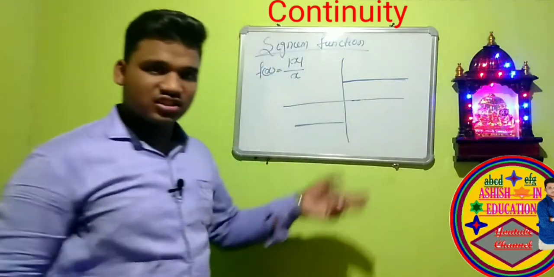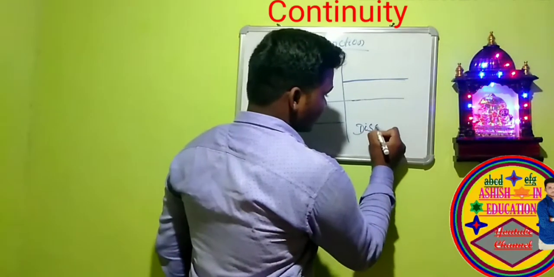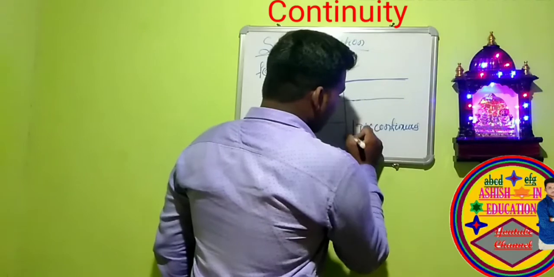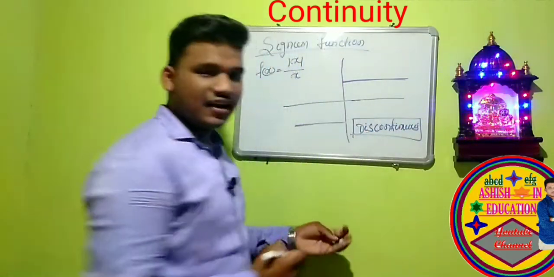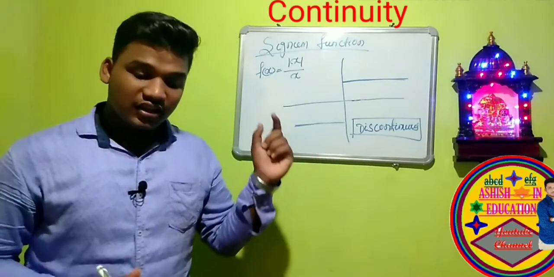So this function is not continuous. This function is discontinuous. So in the graph, we can check which function is continuous and which function is discontinuous.